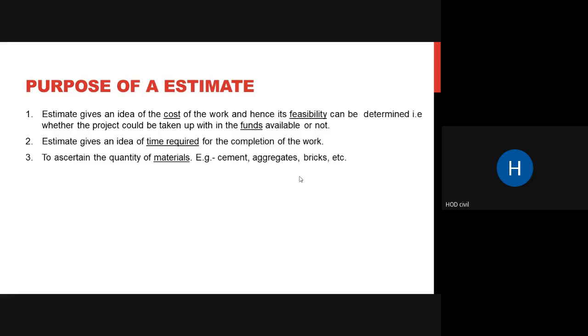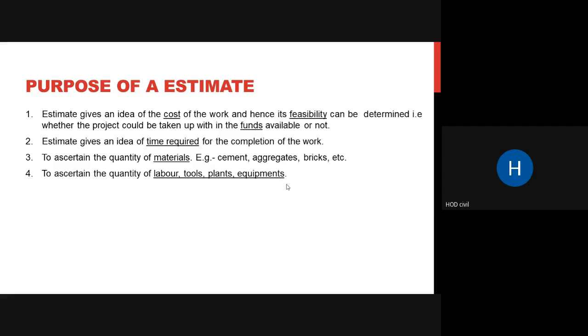So the next thing is to ascertain the quantity of materials, right? Various materials are required to build a structure. Cement is basically required. Then you need aggregates, you need bricks, you need reinforcement. So these materials will cost you something. When you know the quantity of these materials, you can multiply by their rates and you can get your estimate. So you can ascertain the quantity of materials from an estimate.